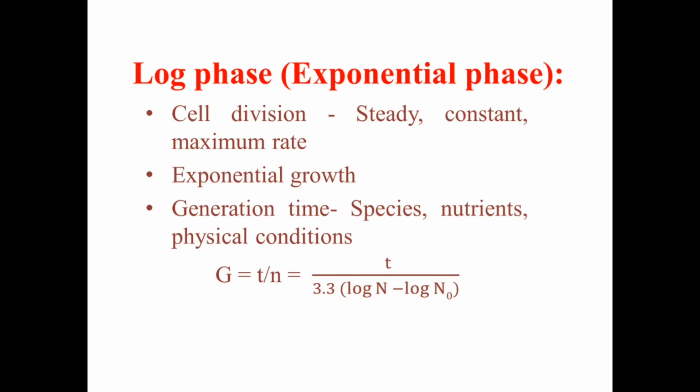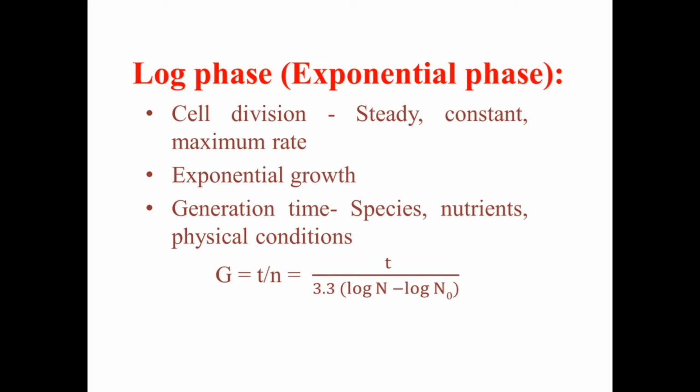N0 indicates the number of bacteria at the initial state, that is at time 0 minutes. What was the bacterial number? That means what was the number of bacteria when we inoculated the culture media with the bacteria, and N is the number of bacteria at a particular time interval, that is T. So by using this formula we can find out the generation time for a particular bacteria.